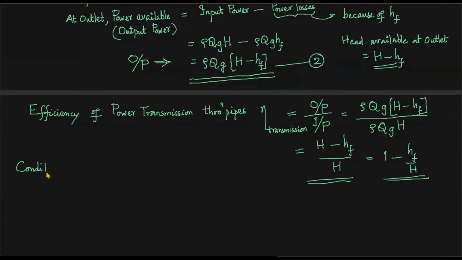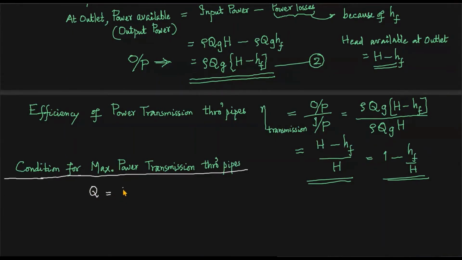Condition for maximum power transmission. Remember, that is our objective actually. So condition for maximum power transmission, and then we find out the corresponding maximum efficiency also. So condition for maximum power transmission through pipes. We are considering pipe flow. The power is transmitted through pipe flow. Q is equal to area into velocity, average velocity of flow through the pipeline. So say equation number a.